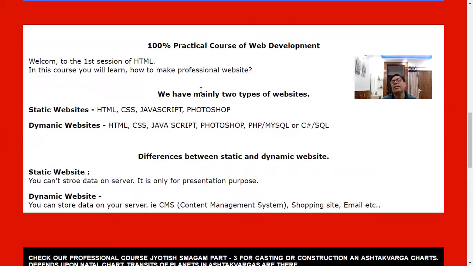And the second section is the admin side, where you can control each and everything of your website. That is the presentation layer, a static website controlled by your dynamic website. Whatever you have seen here, in a dynamic website, you can edit the entire text, pictures, graphics, everything from the languages. That is, you can use PHP, MySQL, C#, .NET, which are easily available, and you can learn and make a website.